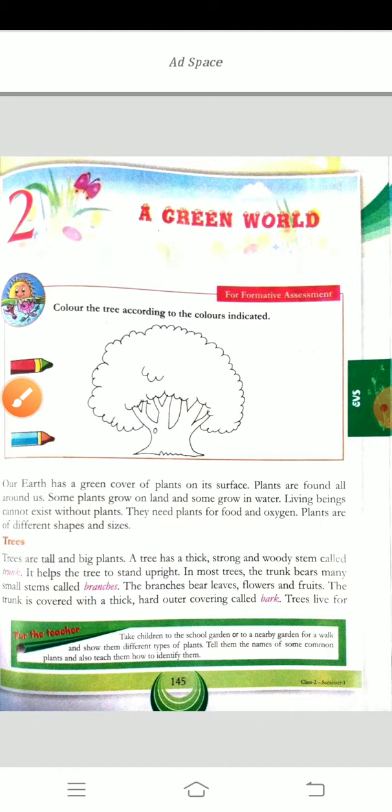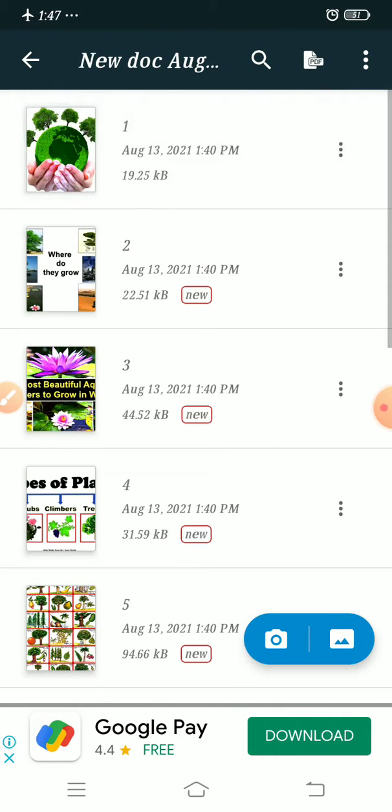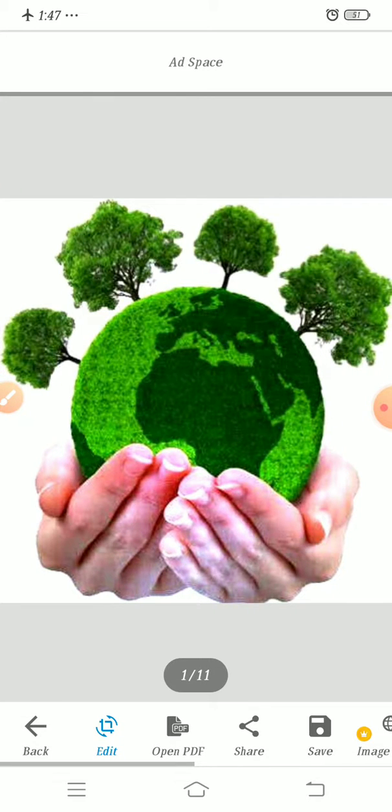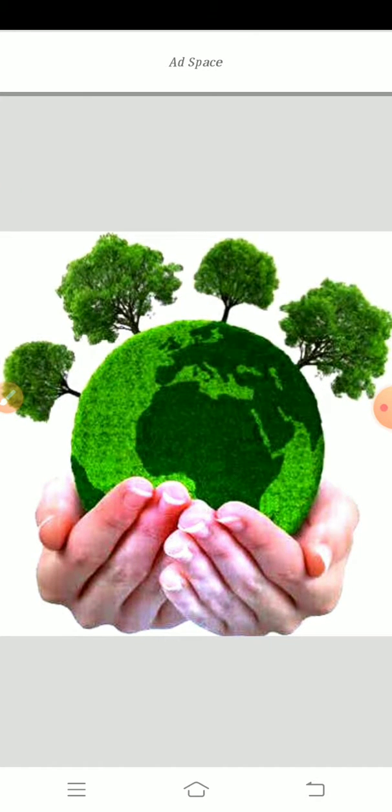Did you see our earth, children? Did you see? Our earth is called a green world. Why? Because our earth has many landforms, water forms, forests, many different places. But mostly on the land part, many trees and plants are covered. So that's why our earth is called the green world.